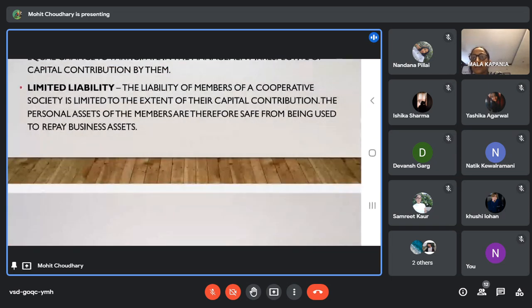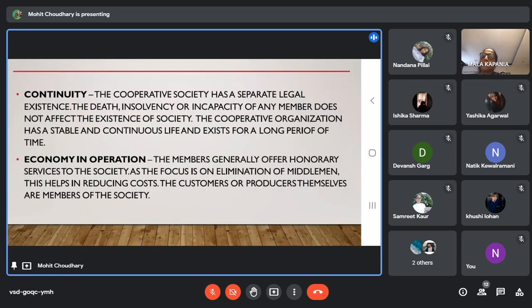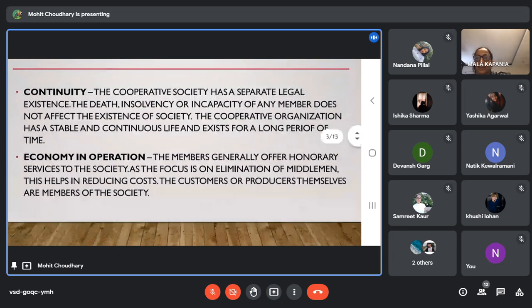And second, limited liability. Every member will have limited liability. No one will be asked to pay more than their capital contribution for the settlement of liabilities of cooperative societies. Continuity, ma'am. A cooperative society is a legal entity, a separate legal entity. So, death, insolvency, or incapacity of any member will not affect the cooperative society. It has a stable and continuous life and exists for a long period of time.